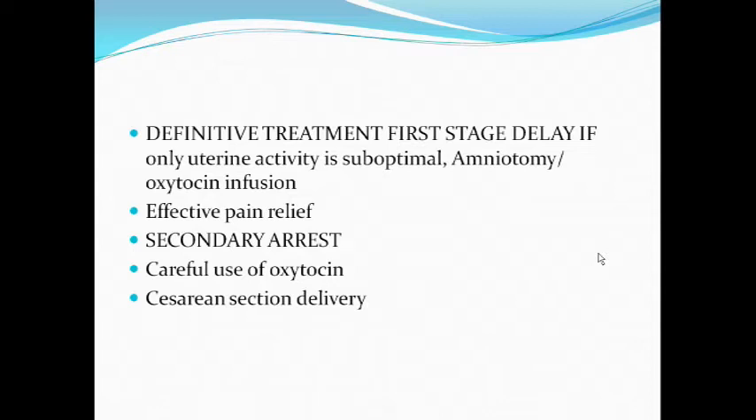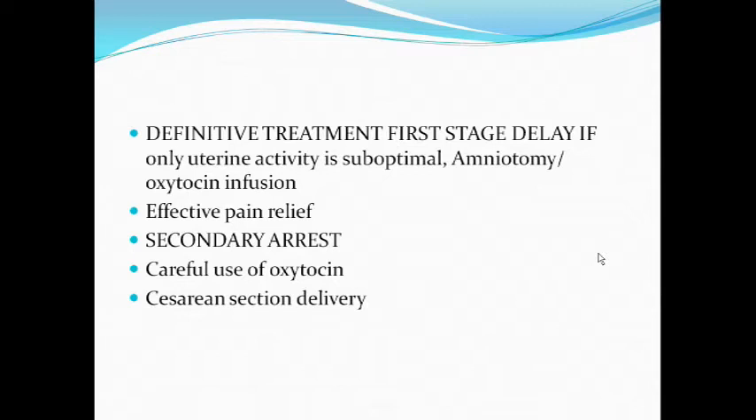Secondary arrest. What do you mean by secondary arrest? When there is initially prolonged labor, the dilatation in a primigravida is 1 centimeter per hour and in a multigravida is 1.5 centimeter per hour. It is slow, but it is not arrested completely. It's not stopped. It is prolonged. But secondary arrest means there is no dilatation for 2 hours, and no descent for 2 hours. So you have to use oxytocin carefully, and if needed, do a cesarean section delivery.